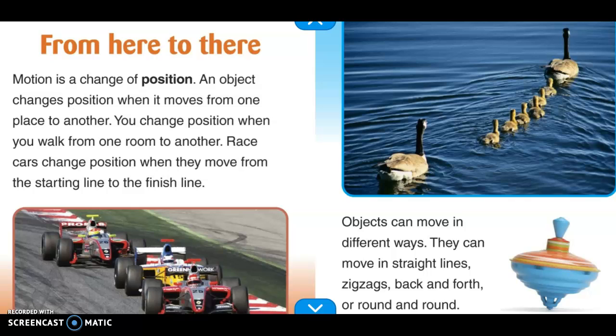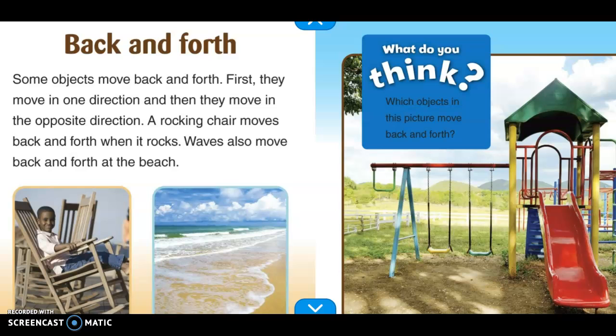Objects can move in different ways. They can move in straight lines, zigzags, back and forth, or round and round.